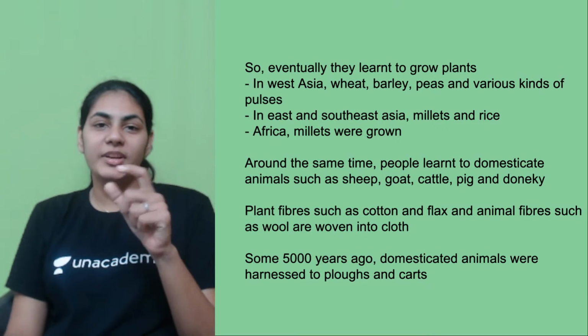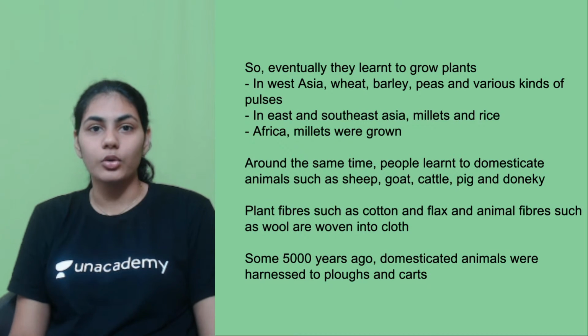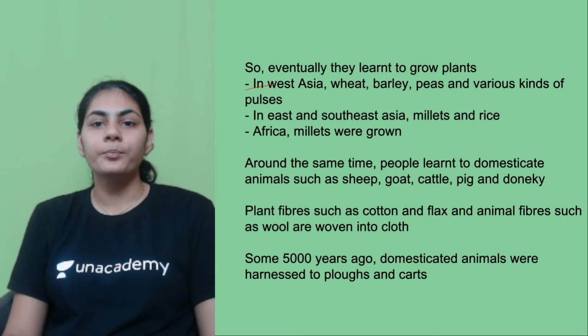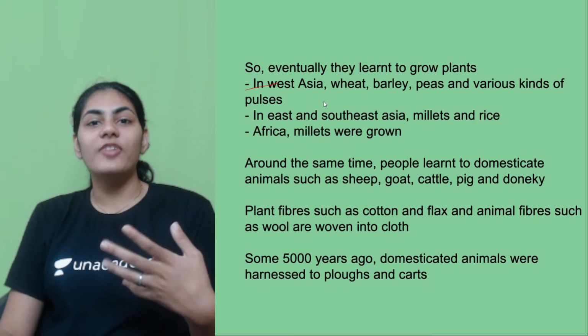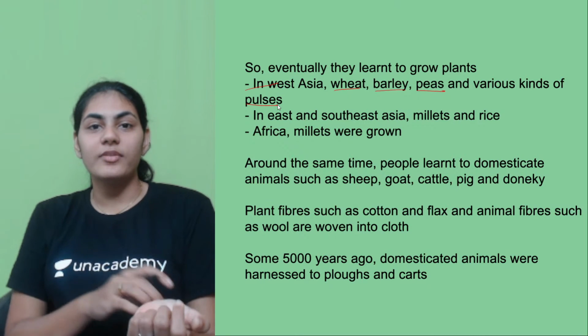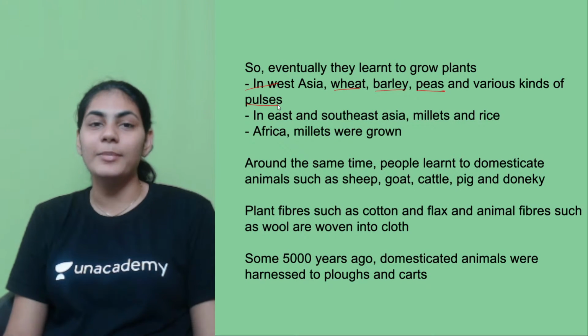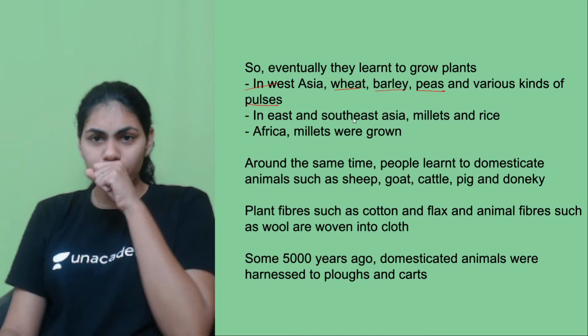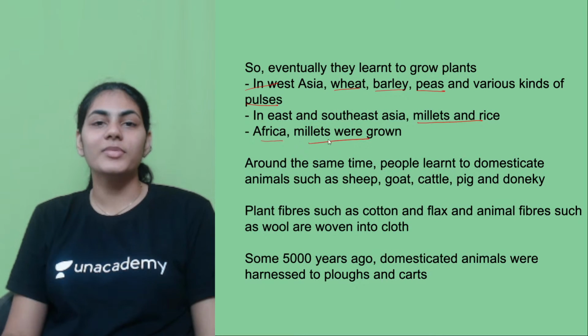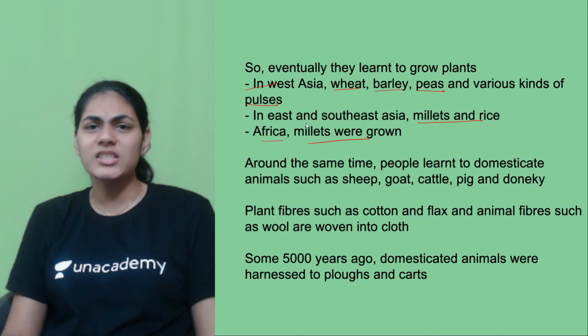Just to give you a brief list of which plants were grown in which parts of the world. Firstly, we will look at West Asia, right? In West Asia, crops like wheat, barley, peas, and various others were very suitable for the temperatures or climate. In Asia, crops like millets and rice were grown, and at the same time in Africa, millets were grown as well, right? Again, this is just a rough list. You don't have to remember it basically, right?